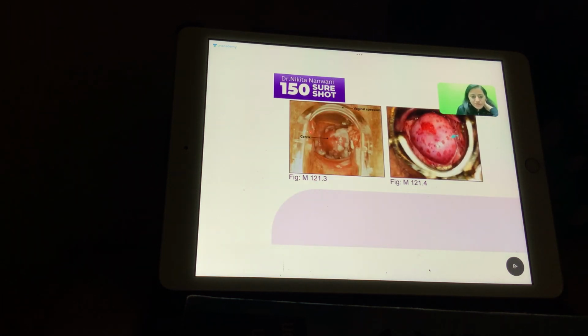What is this image showing here? This image is showing the thick white curdy discharge that is seen with Candida. And what is this image showing? This is the strawberry cervix. Strawberry cervix is trichomonas.